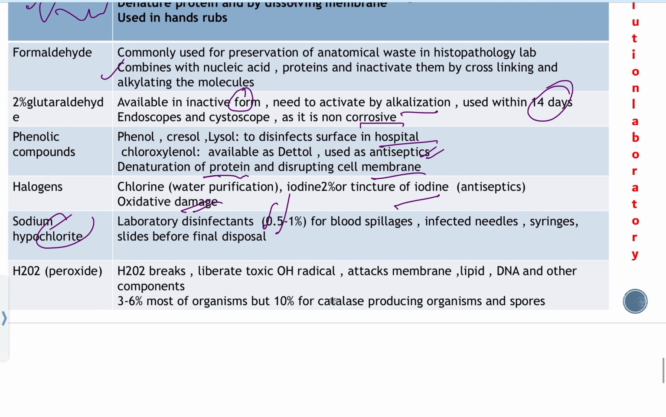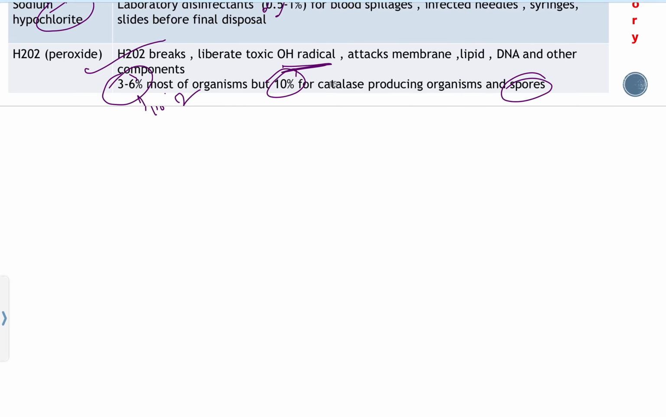And another is hydrogen peroxide. This hydrogen peroxide, H2O2, breaks and liberates the hydroxyl radical. This radical attacks the membrane, lipid, DNA and other components of cells and destroys them. For non-catalase producing organisms, 3 to 6% H2O2 can be used, but catalase producing organisms can destroy 3 to 6% H2O2. So the concentration is increased to 10% for catalase producing organisms and spores. And this is the detail about sterilization and disinfection.